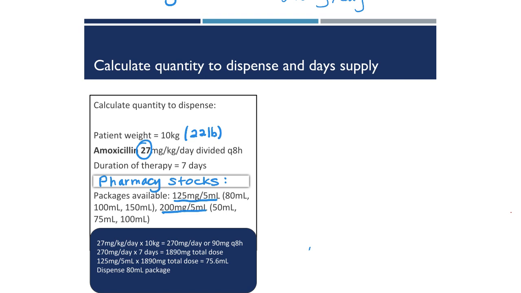In order to determine how much to instruct the pharmacy to dispense, we next have to determine the total amount of drug that will be needed for the entire course of therapy.